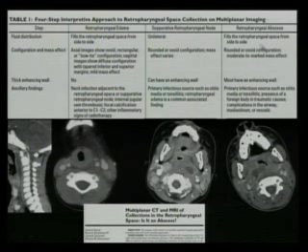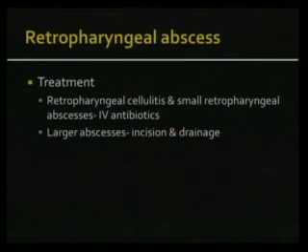And this is an example of a retropharyngeal abscess where you can see that it's ruptured into the retropharyngeal space, and now there is a peripheral enhancement. And then obviously you want to look for the other source of the primary infection, either an otitis media or tonsillitis, or look for a foreign body or traumatic causes, and look for complications like we discussed previously, like the ICA narrowing or the jugular vein thrombosis and things like that.